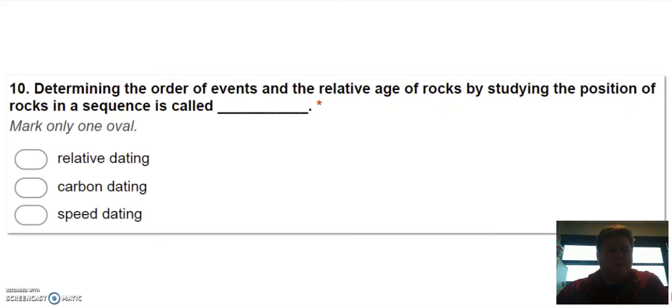Number 10, determining the order of events and the relative age of rocks by studying the position of rocks in a sequence is called relative dating, carbon dating, or speed dating. So you're determining either the order of events or the relative ages of rocks by studying the position of rocks in a sequence or in layers. That's called either relative dating, carbon dating, or speed dating. Which one?